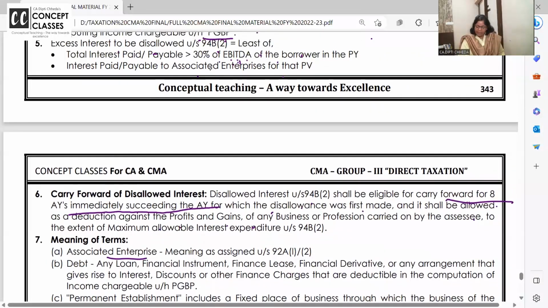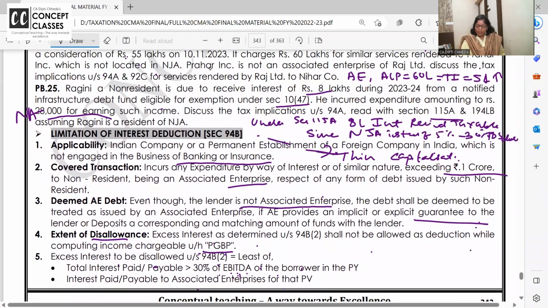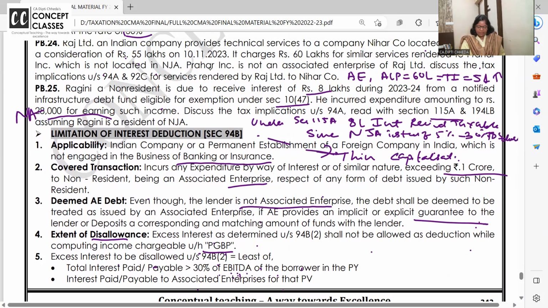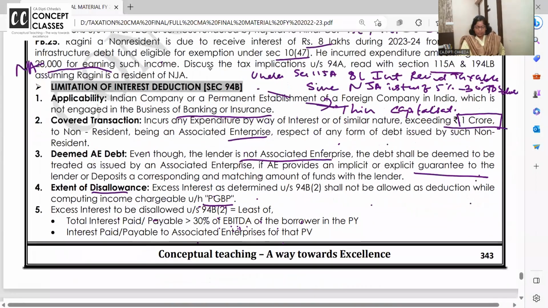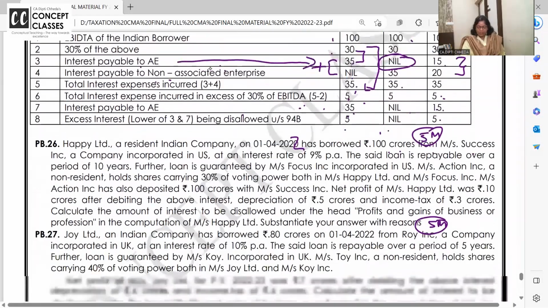One more very important point: this interest should exceed how much? Interest of similar nature exceeding 1 crore to a non-resident in respect of any form of debt incurred. So interest must exceed 1 crore, only then will you apply this concept.